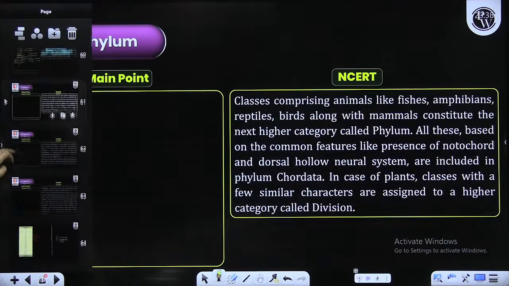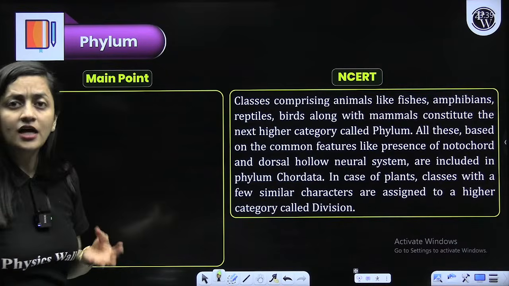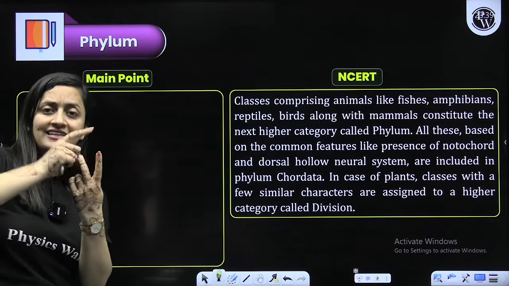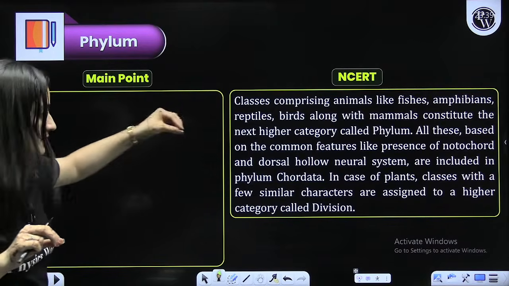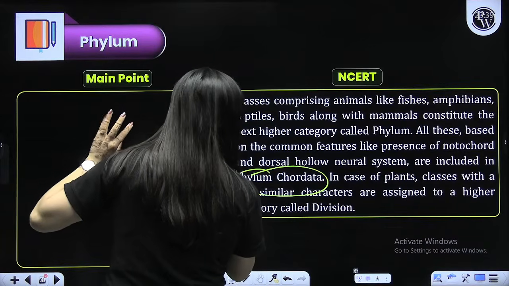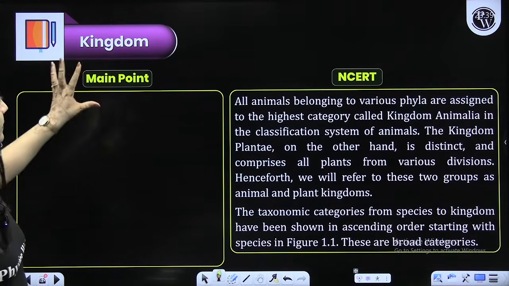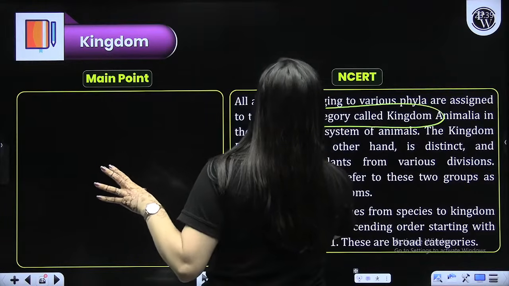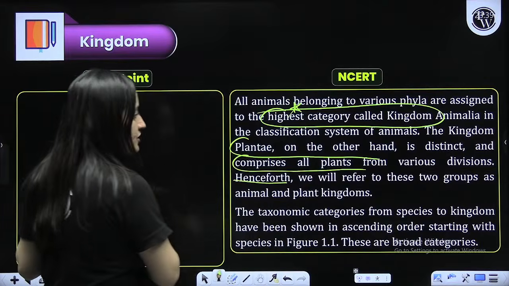Then comes the phylum. In phylum, like Chordata, you know there are 4 basic characters: notochord, dorsal hollow nerve cord, pharyngeal gill slits, and postanal tail. If notochord is present, the entry will be given in phylum Chordata. That's how you will study that. In animal kingdom we will discuss that in detail. For plants, the word used is division. All animals belonging to different phyla will be assigned to the highest category called kingdom. So kingdom Plantae will have plants from various divisions.